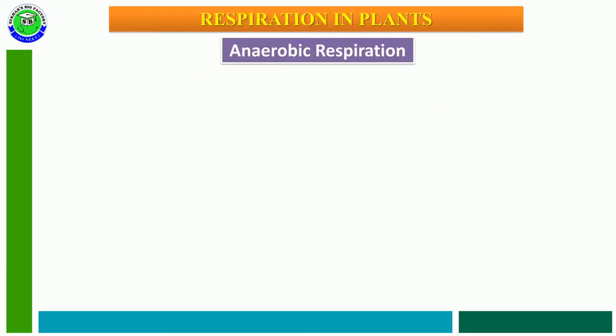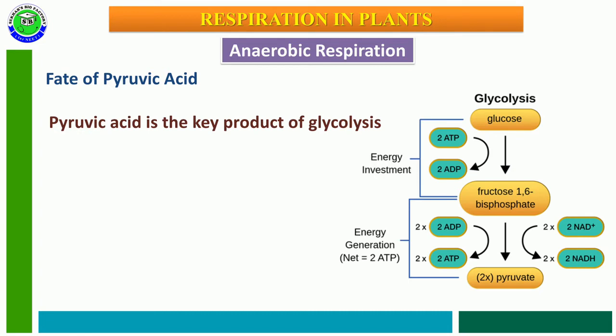In this video, I am going to explain one of the topics in respiration in plants. It is anaerobic respiration along with alcohol and lactic acid formation: the fate of pyruvic acid. Pyruvic acid is the key product of glycolysis. In glycolysis, one glucose molecule splits into two molecules of pyruvic acid or pyruvate.